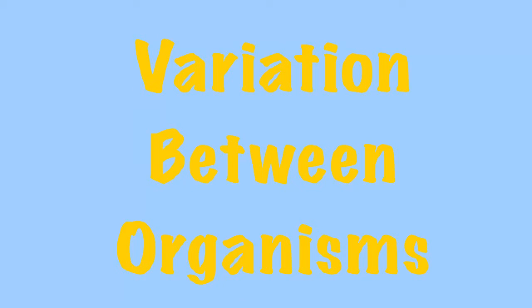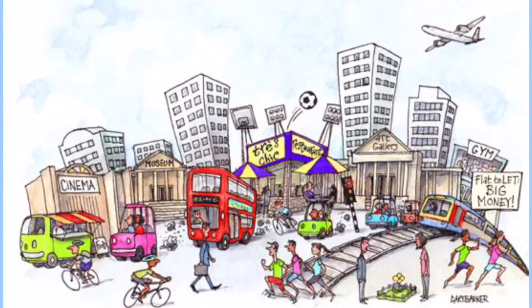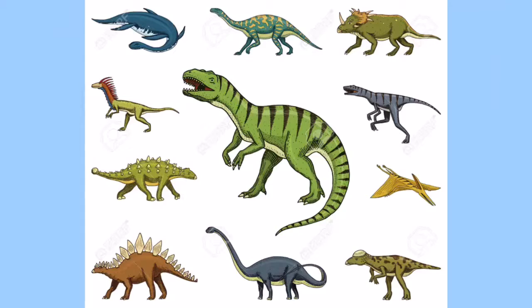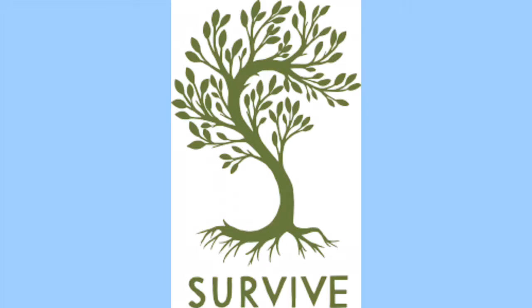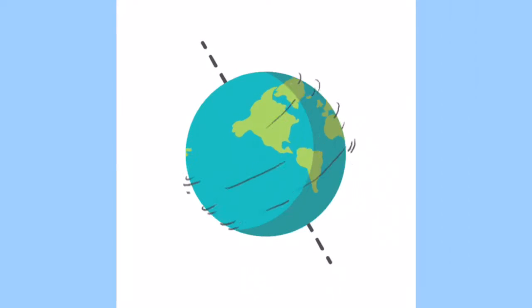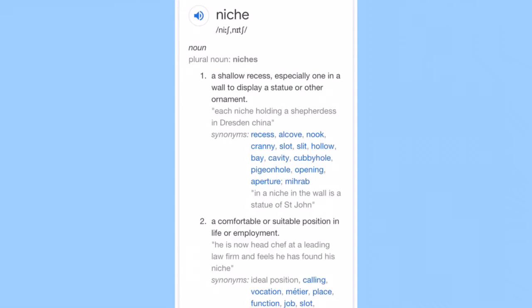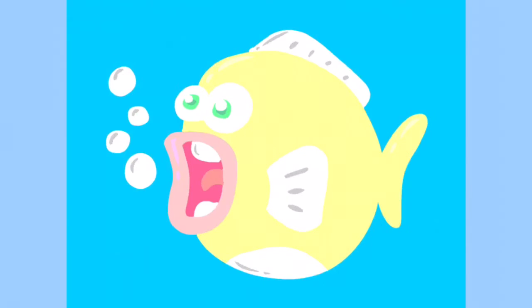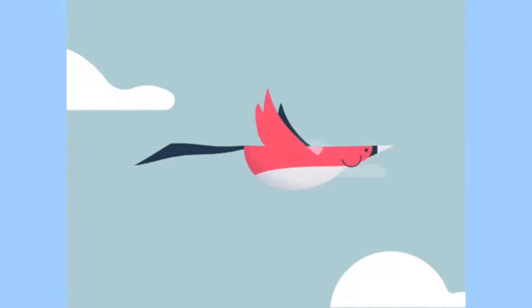Variation between organisms. Most living organisms are different from each other. This is called variation. Different species survive in the same ecosystem because they are adapted to survive in different parts of the ecosystem. For example, different parts of the ecosystem are called niches. Fish live in water, so they have gills. Birds fly, so they have wings. Variation means that certain members of a species are more likely to survive when the environment changes.